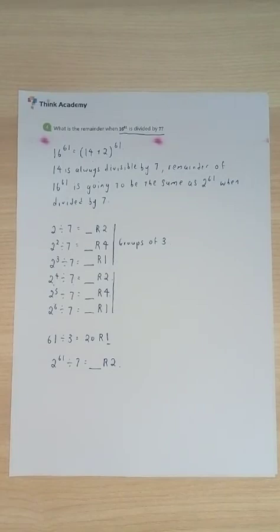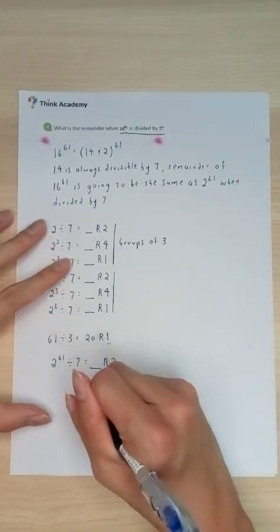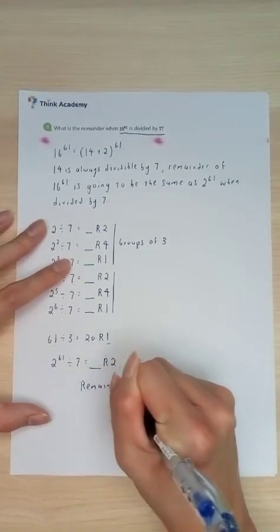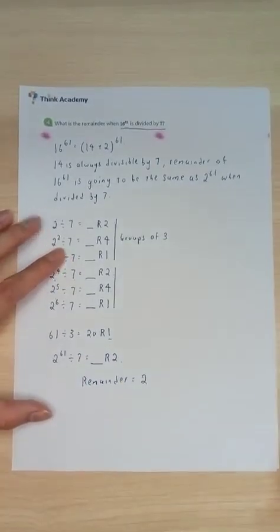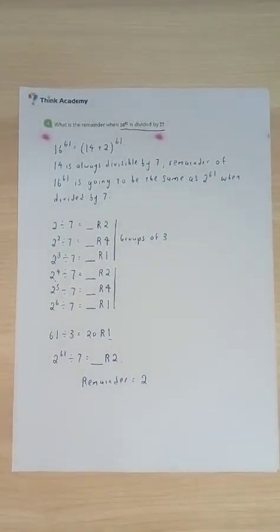Alright, some of you might also have different ways, because you will notice that 16 is really just 2 to the power 4. That also works as well. As long as you reduce the base, you will be able to see these kinds of patterns much more easily as compared to others. So the remainder, to conclude, is just equal to 2. That is the crucial idea to this particular question. Alright, so I hope everyone can understand where I am going, and I hope it is clear enough for everyone to catch. Alright, good. So let's move on to our last question for the day.